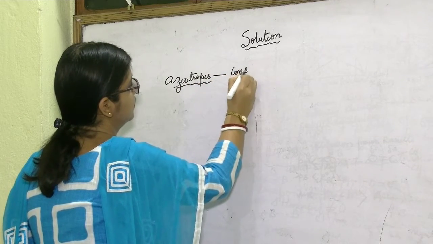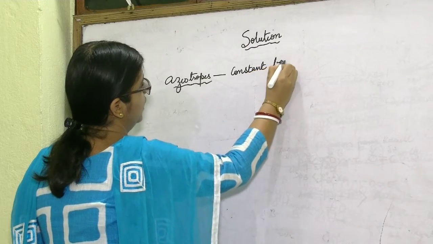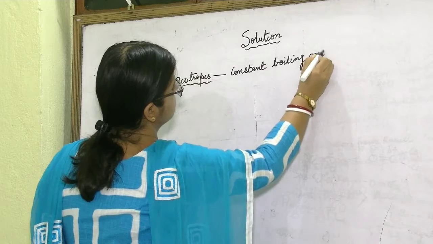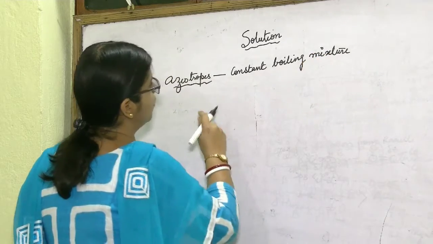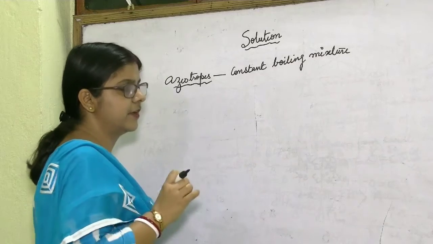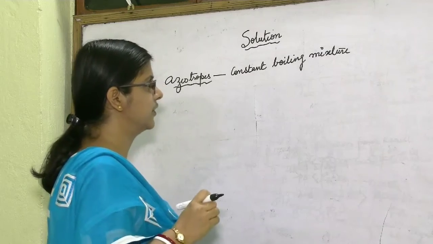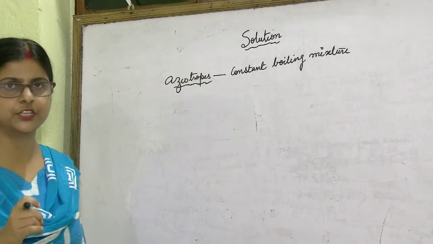Constant boiling mixture. It boils at a constant temperature. A solution which boils at a constant temperature is known as an azeotrope or azeotropic mixture.